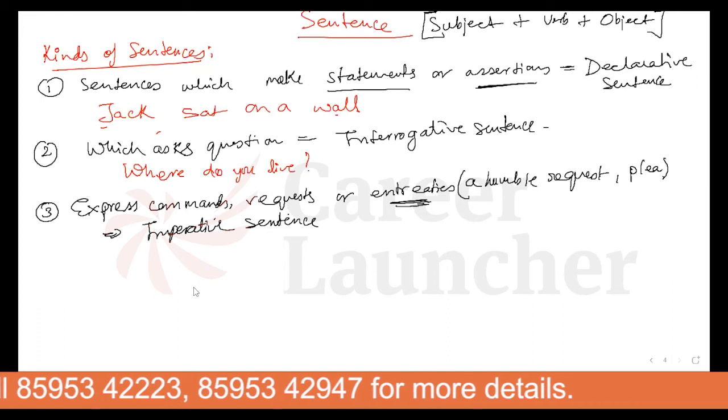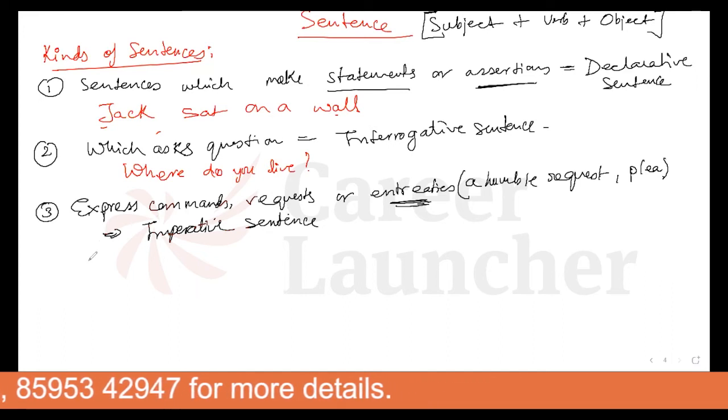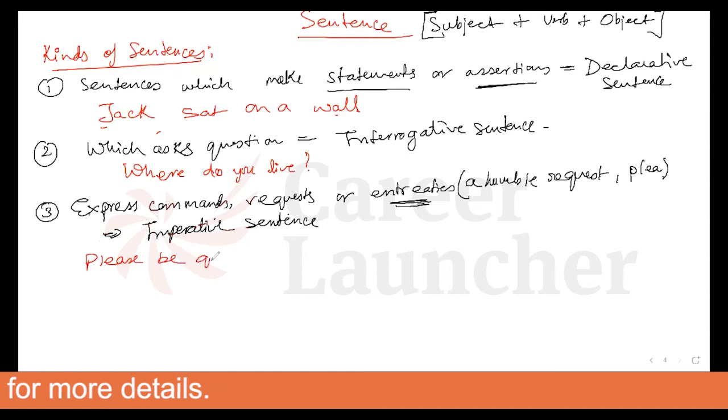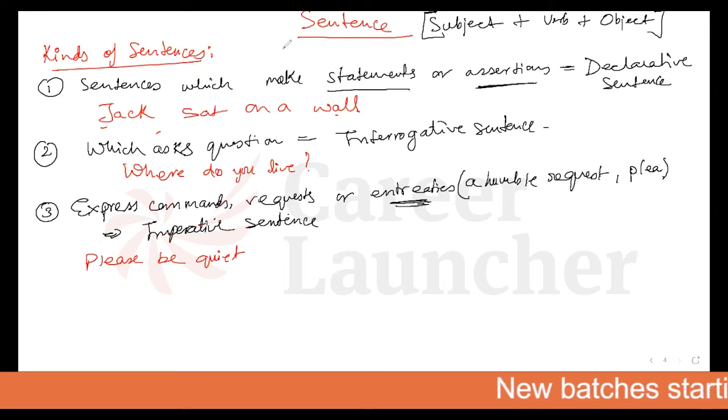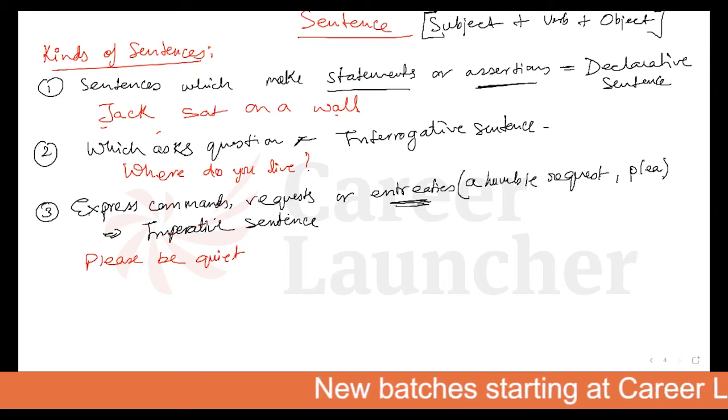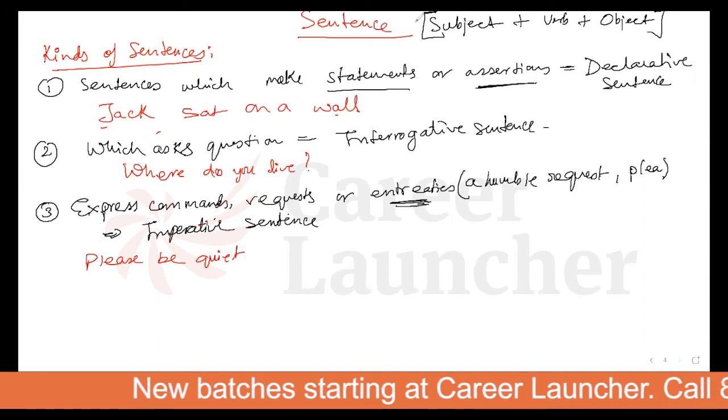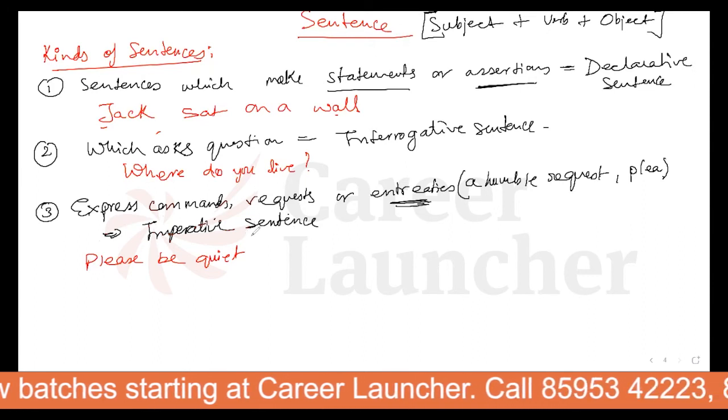The example for this one is: please be quiet, please be quiet, correct? Please show mercy on us. So these are requests, commands, and all. Go out of the room. So this is a command, right? Go out of the room. So this is a command. This is an example of an imperative sentence.